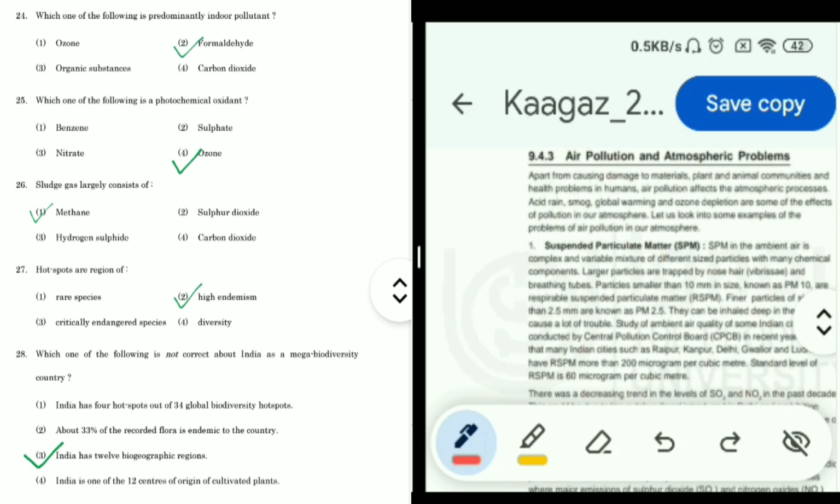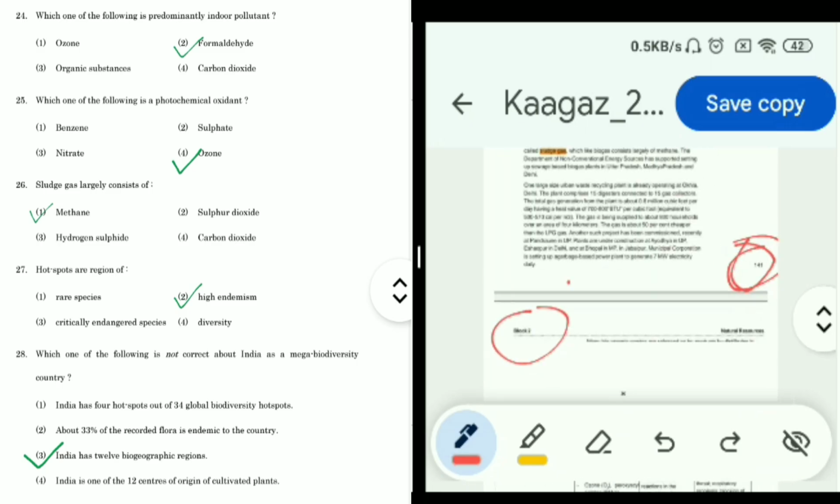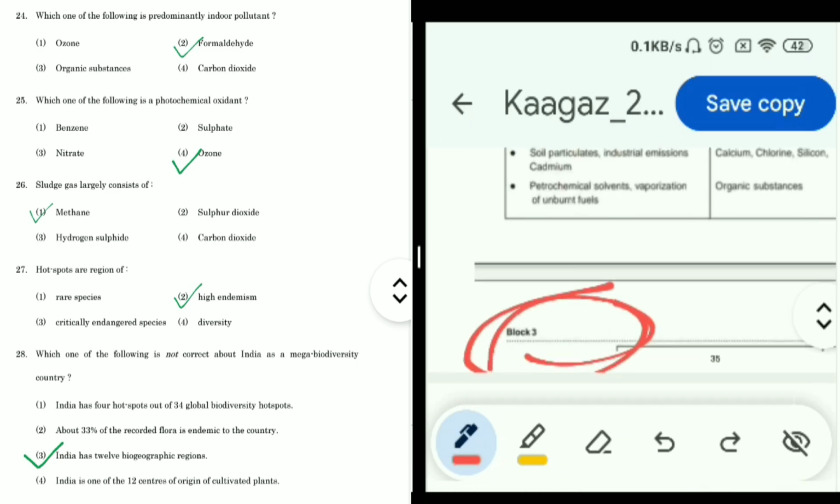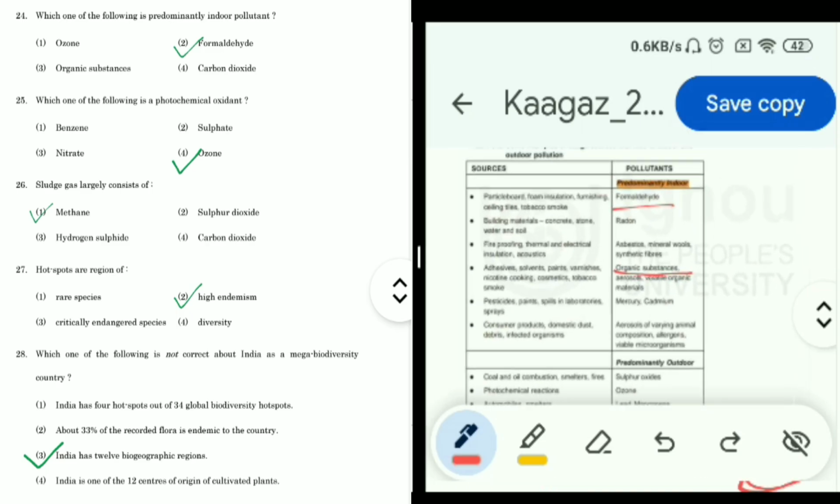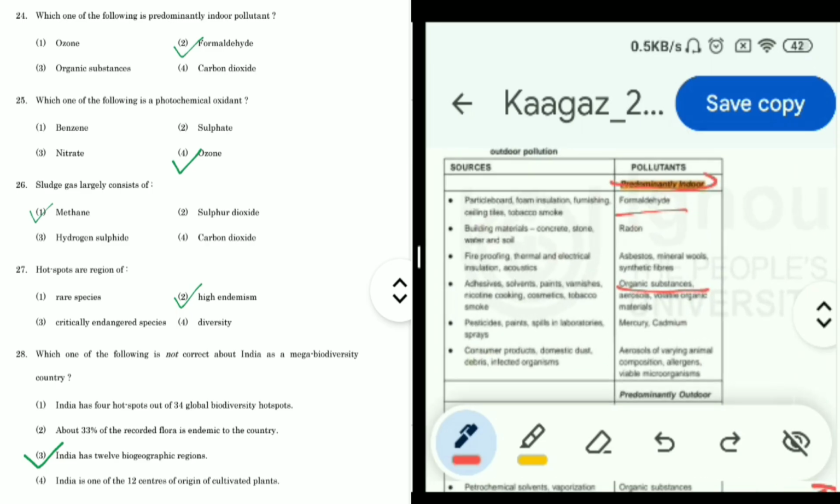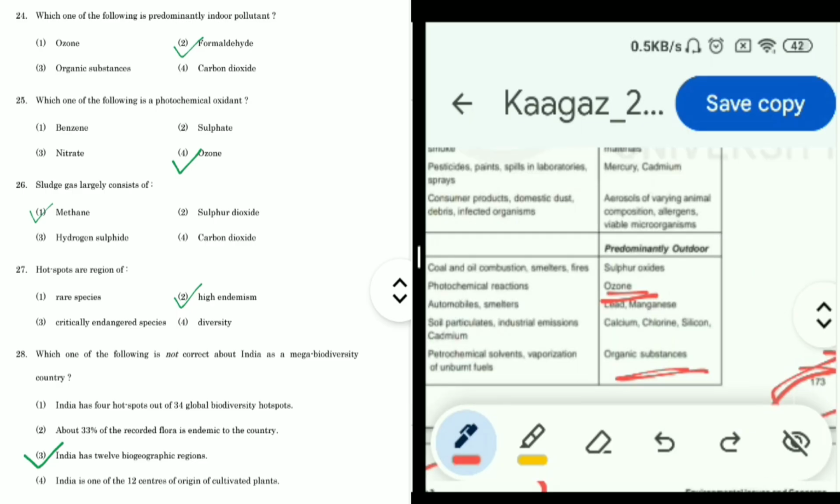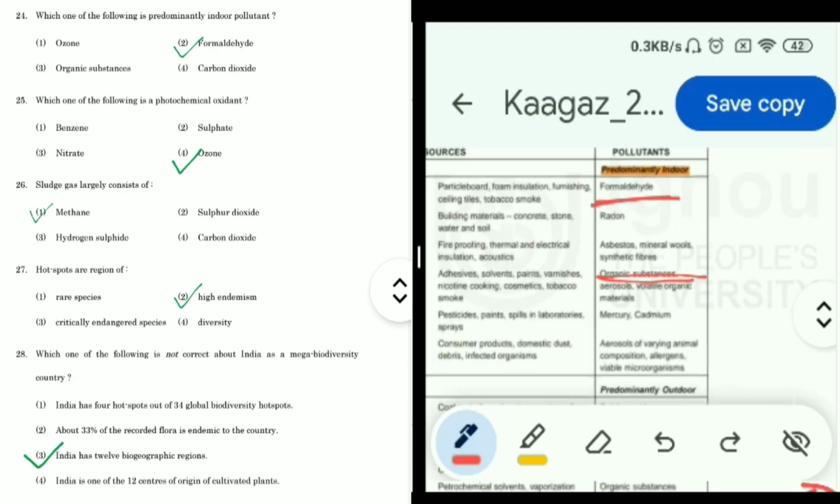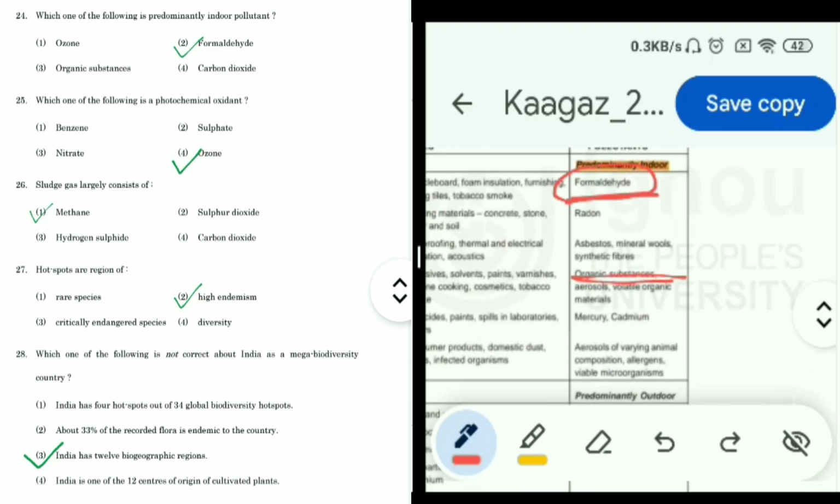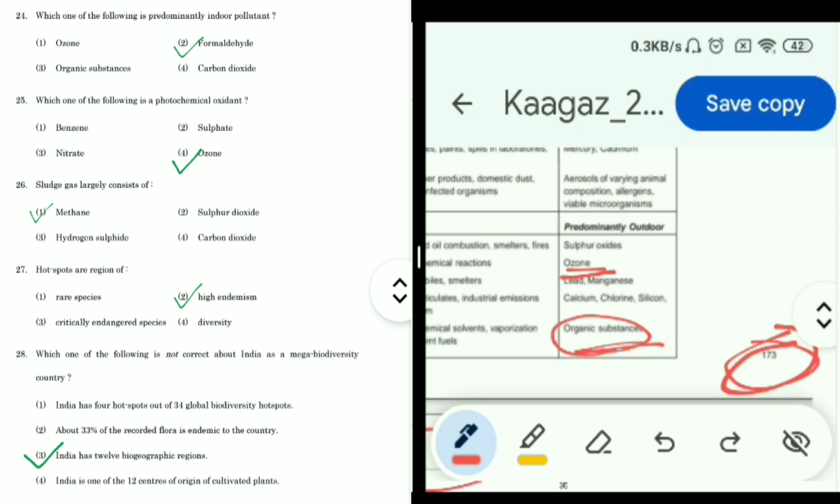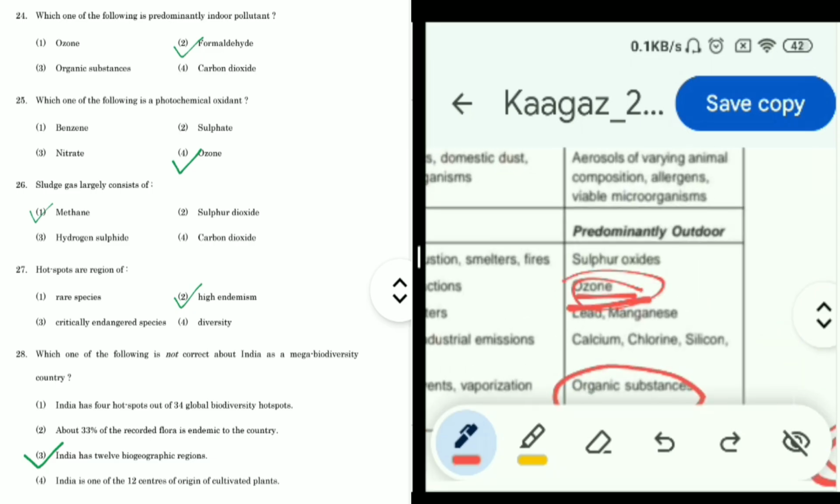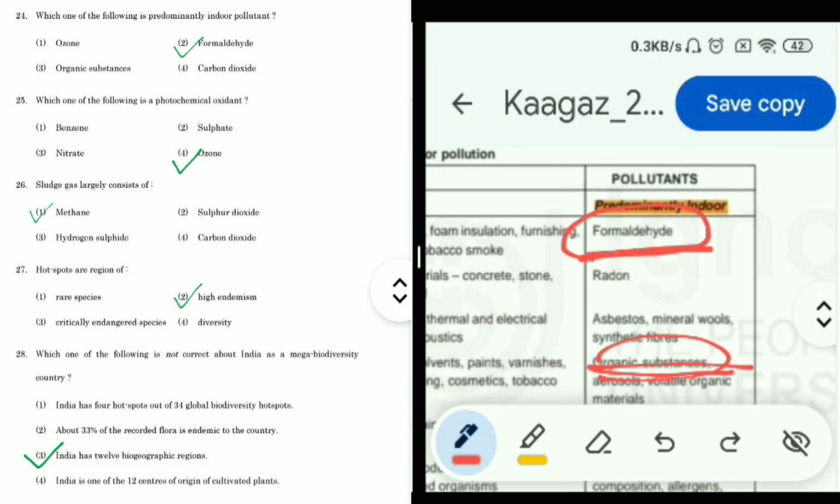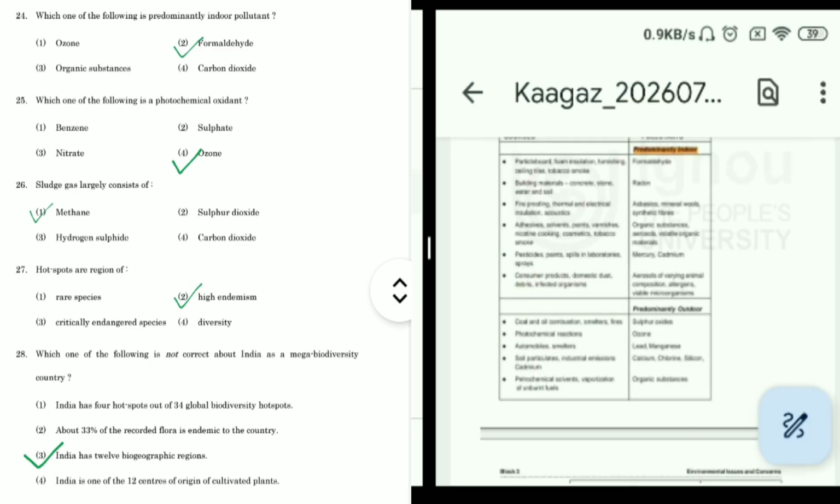Now question 24 is, which one of the following is predominantly indoor pollutant? Options are ozone, formaldehyde, organic substances and carbon dioxide. So this answer we can find on the 173 page number of block 3. Now we can see in this table that predominantly indoor pollutants, there is formaldehyde. Ozone is predominantly outdoor, organic substances are included in both, so it is not particularly predominantly outdoor or indoor, it is common to both. And carbon dioxide is not included in both pollutants. So formaldehyde should be the correct option. So the correct answer is 2, formaldehyde.